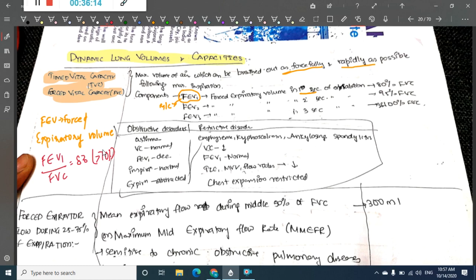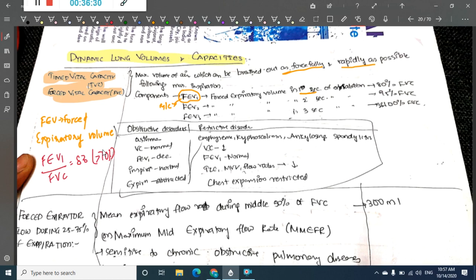So if you see, in obstructive lung diseases like asthma, vital capacity is normal, but forced expiratory volume decreases. Inspiration is normal and expiration is obstructed.